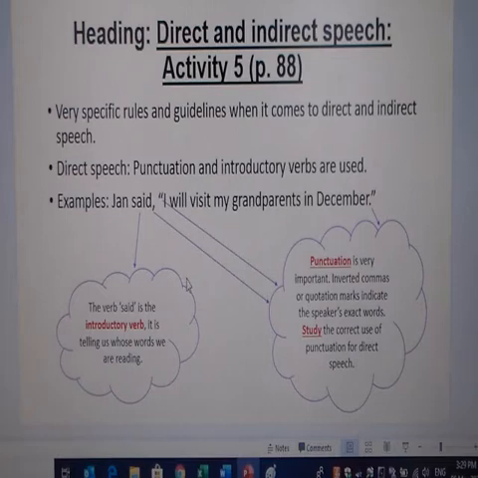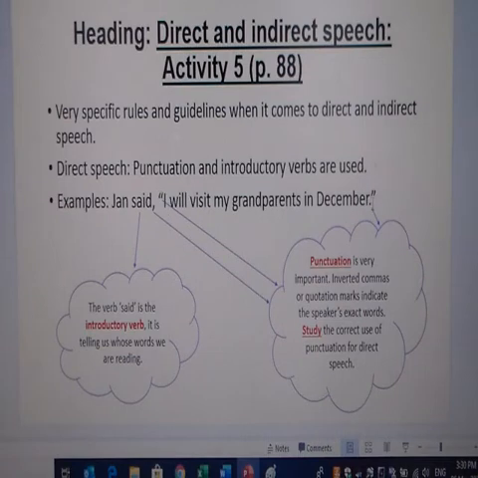And then there's always typically an introductory verb. So in our example, Jan said, "I will visit my grandparents in December." Our introductory verb is said. And then please look at where we place the punctuation. So directly after your introductory verb is your comma, or sometimes a colon, but for our purposes we use a comma. Then you start with your quotation marks, and then capital I will visit my grandparents in December.